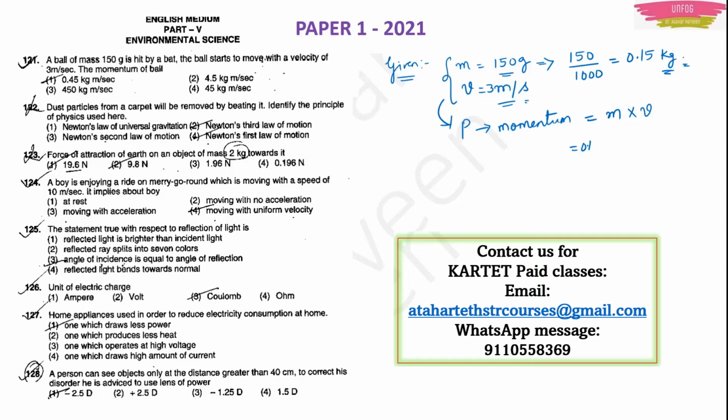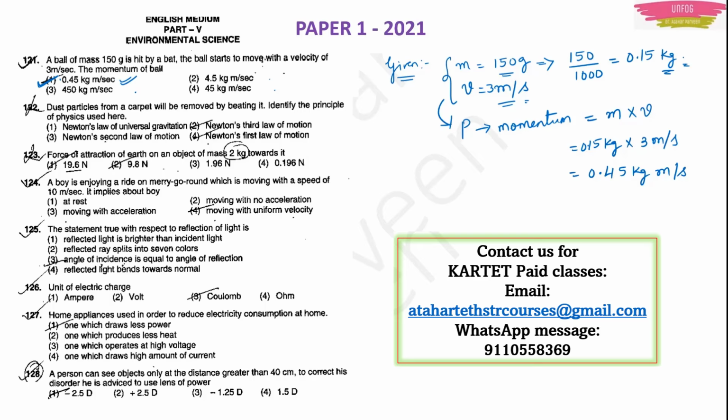So it is 0.15 kg into 3 meter per second. This will give you 15 3s are 45, 0.45 kg meter per second. So option 1 will be the right answer.